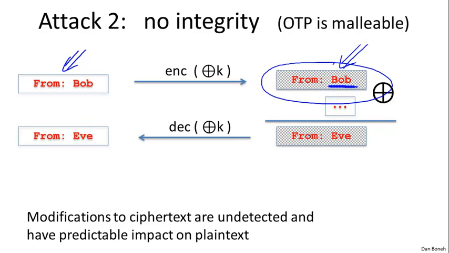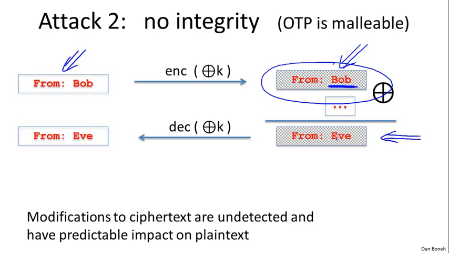He'll think this message is from Eve, not from Bob, and that might cause the wrong thing to take place. So here, the attacker, even though he himself could not have created a ciphertext that says from Eve, by modifying an existing ciphertext was able to make a ciphertext that he could not have made without intercepting at least one ciphertext. So by intercepting one ciphertext, he was able to change it so now it looks like it's from Eve rather than from Bob.